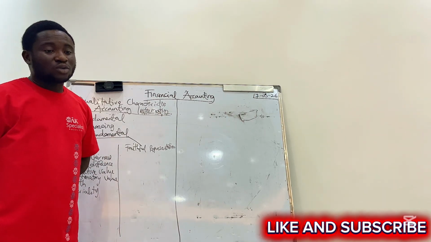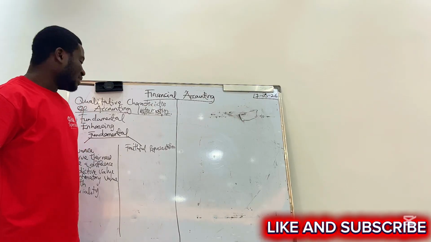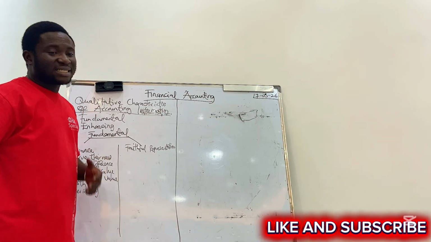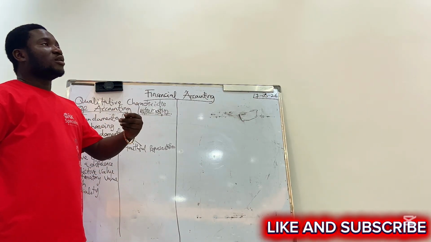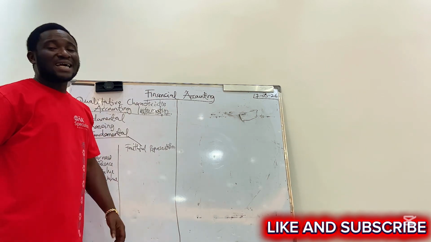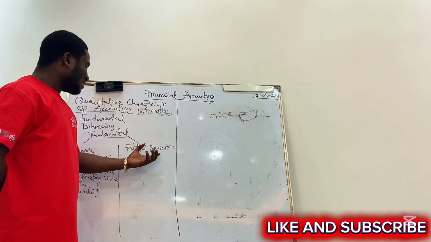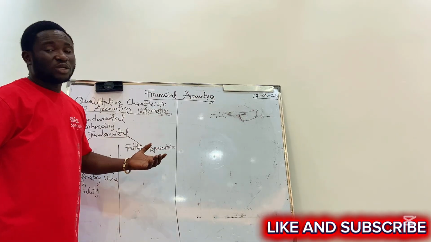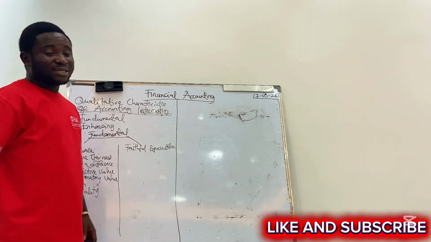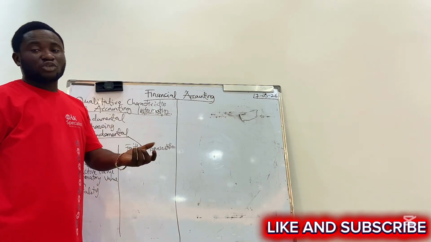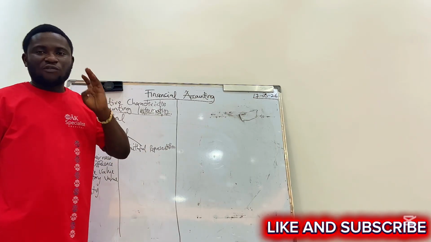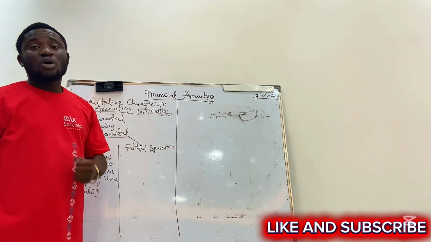Let's talk about faithful representation. The information should be faithfully represented. In the exams, don't just go and write that faithful representation is that the information should be faithfully represented. You've just said the same thing. Talk about what they need to know. We have about 3 or 4 things when we come to faithful representation.